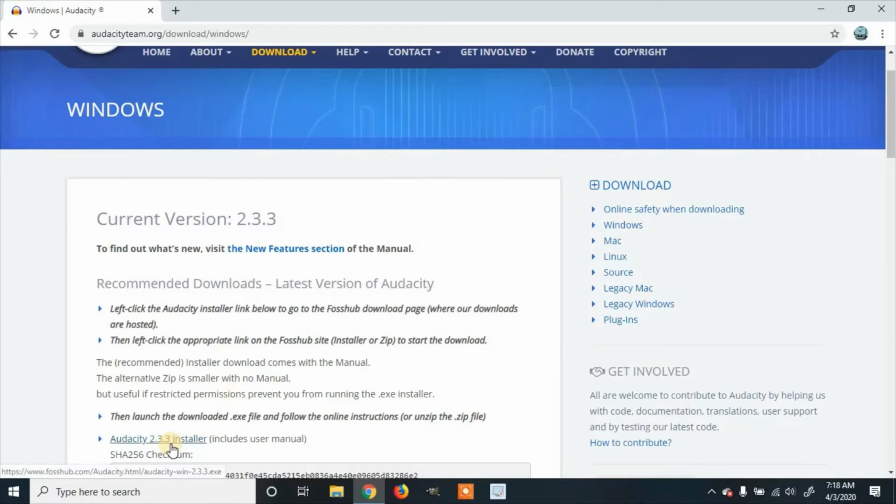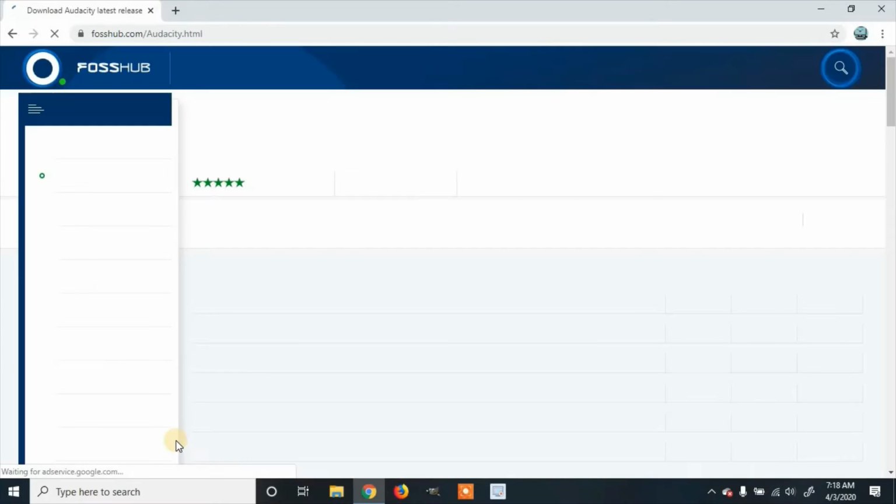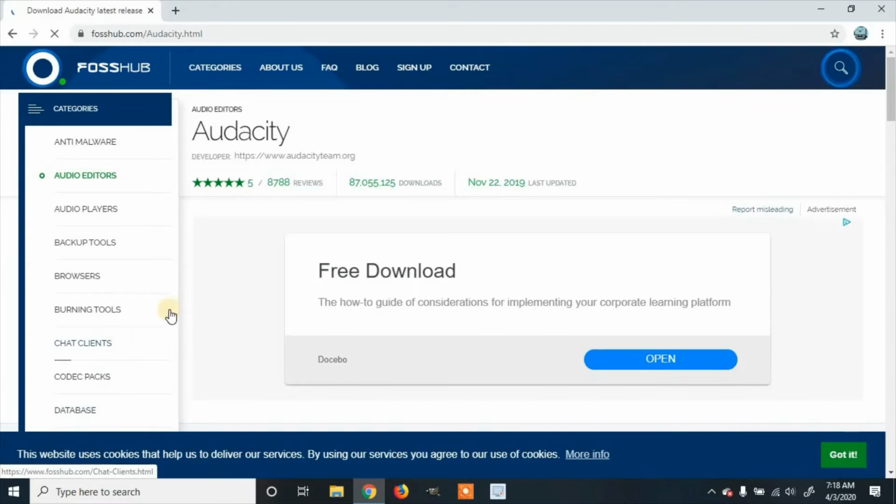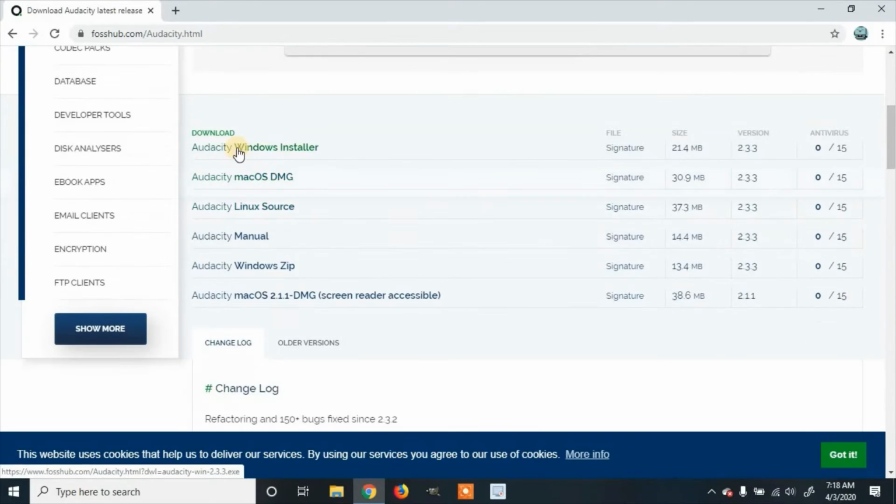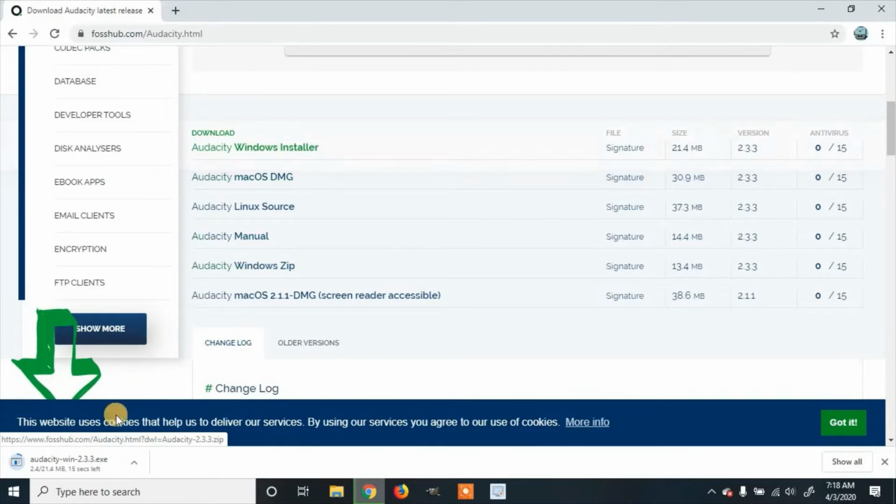We're going to the Audacity 2.33 installer. Click on it. And it brings you to this page. You can scroll down, and here are all the downloads. I'm going to click on the Audacity Windows installer, and then it'll start to install.